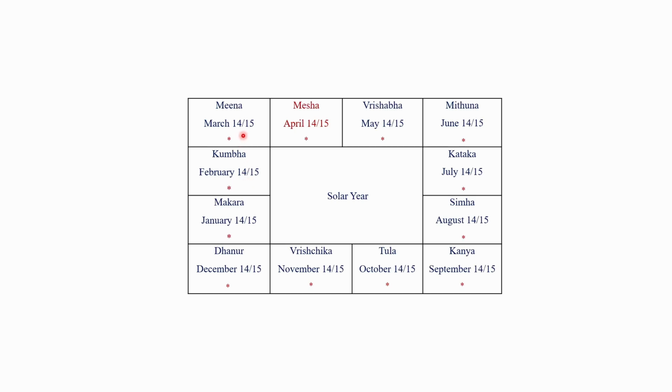The transit of Sun in Meena Rashi from 14th or 15th of March to the 14th or 15th of April. So, the Udaya Lagna will be Meena Rashi during this period. The transit of Sun in Mesha Rashi from the 14th or 15th of April to 14th or 15th of May. So, the Udaya Lagna will be Mesha Rashi during this period.